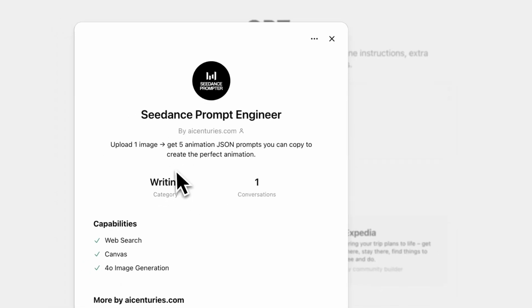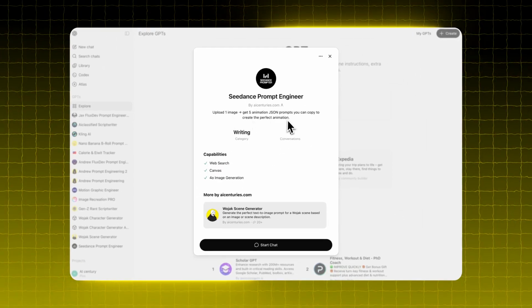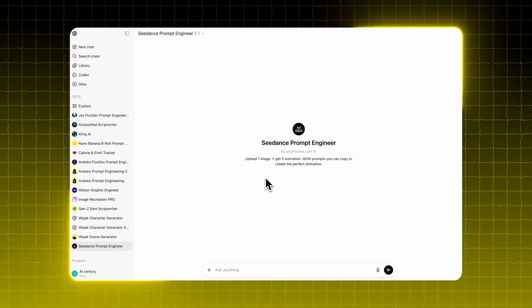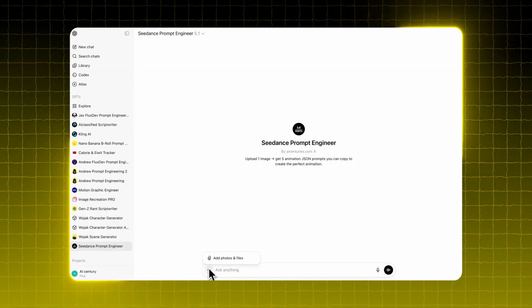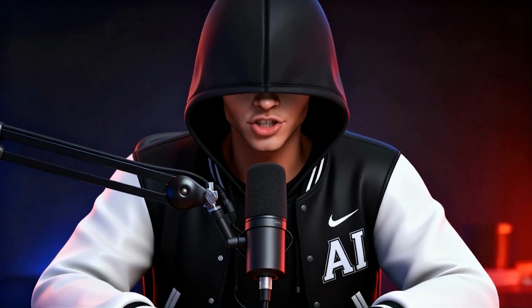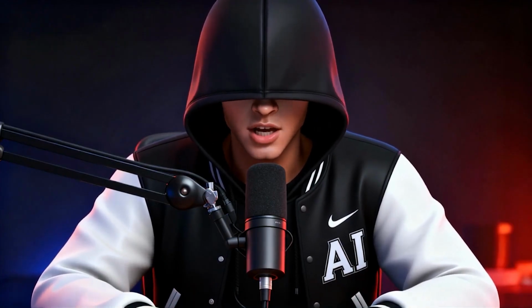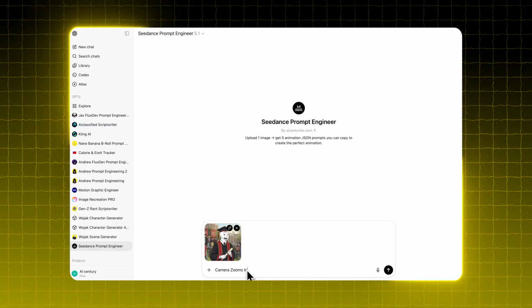Click on it. We trained this model so that all you need to do is upload a reference image, and in return it will create 5 JSON prompts you can use instantly inside Seedance. There are 2 ways to do it, and I'll show you both. For the first method, start by uploading a reference image. For example, here we're using an image of Wojak graduating from university.